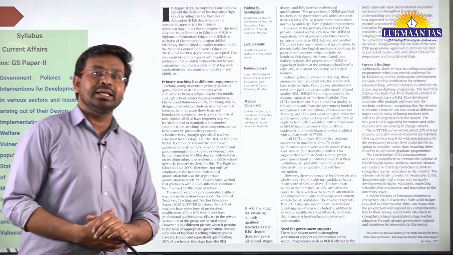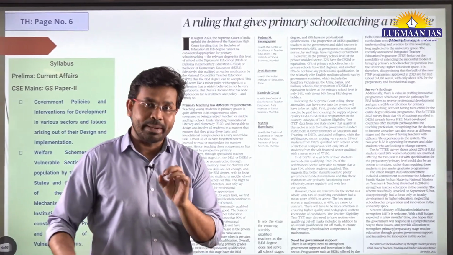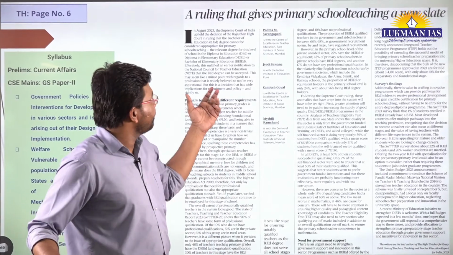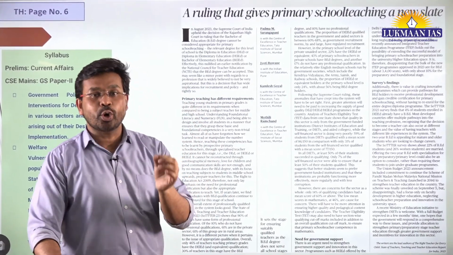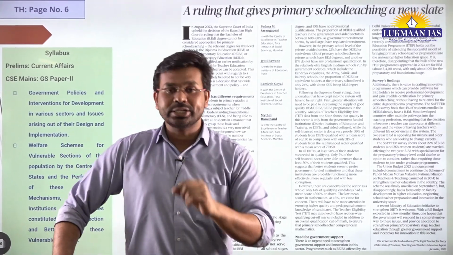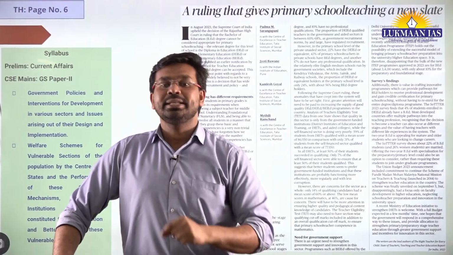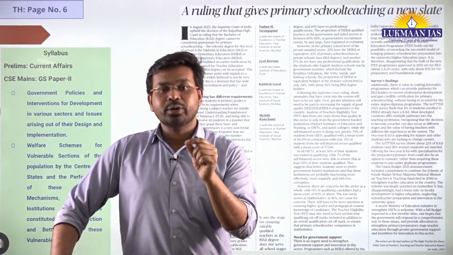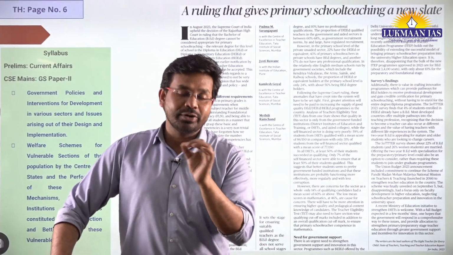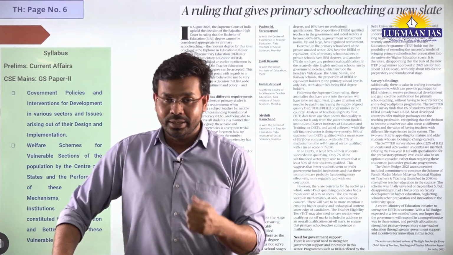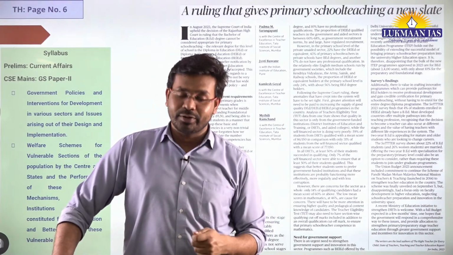Having understood this topic, let us now quickly understand the first article from the newspaper. This article is very important for us to remember because it talks about the education that is being imparted in schools in the country. Basically, we are going to talk about primary and pre-primary level of education.